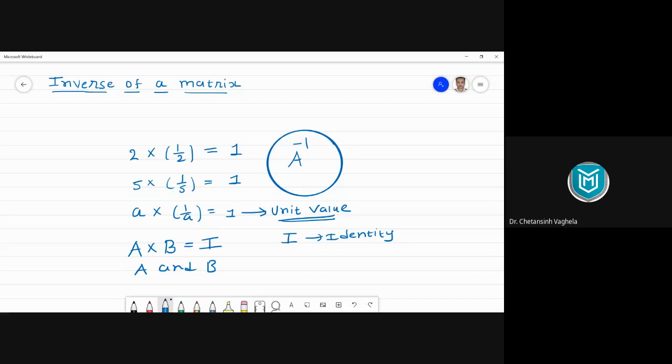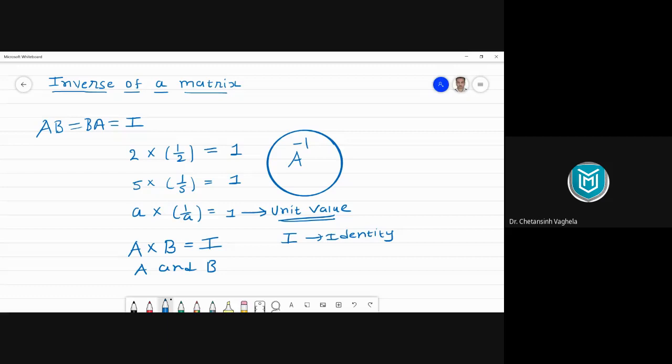So definition wise, if you want to say what is the inverse of a matrix, then you need to say if A is a non-singular matrix, then if we can find another matrix B such that A into B, or if we take B into A, then this matrix multiplication should give you the identity matrix I.